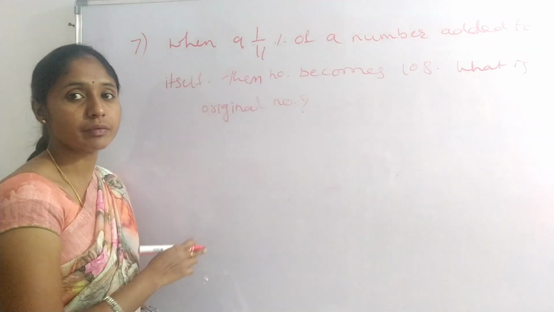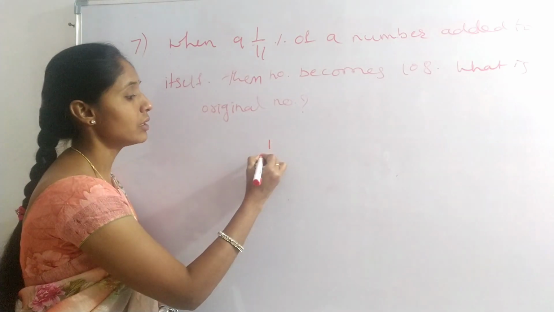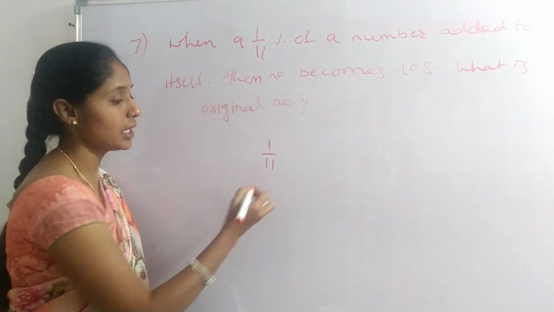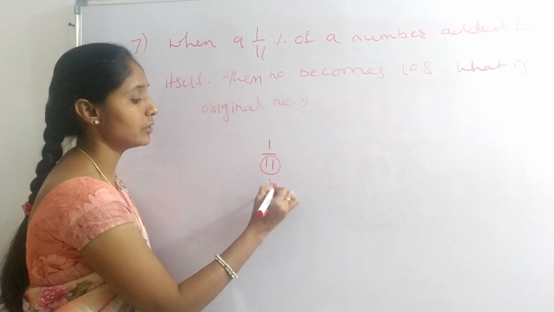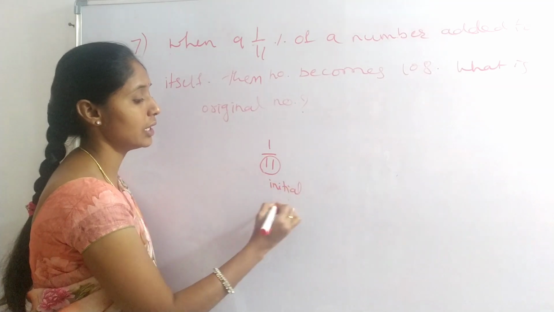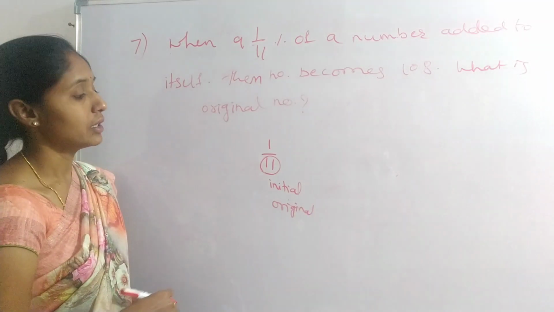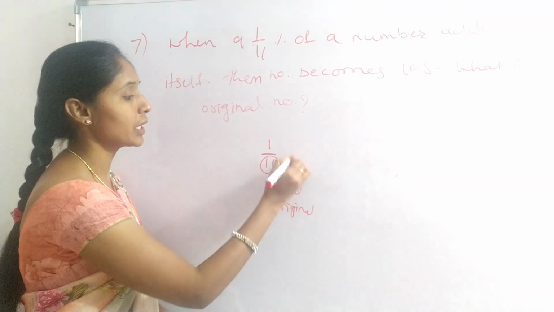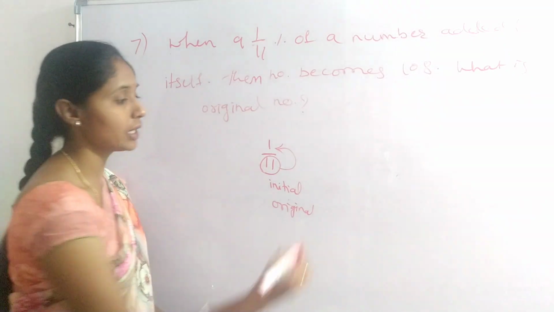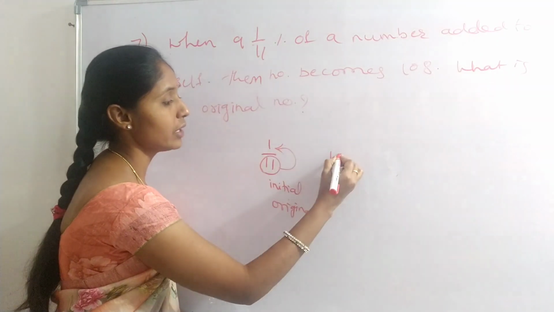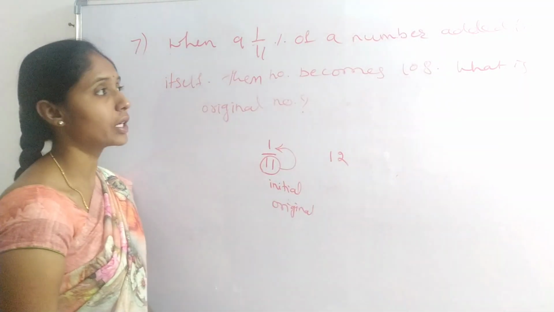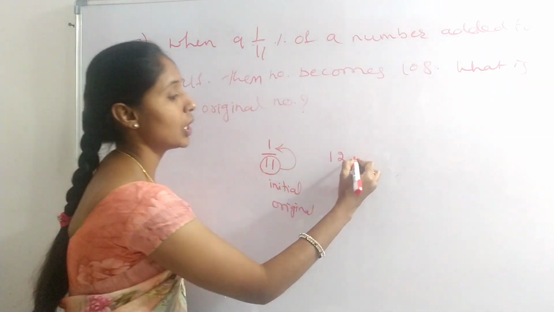The fraction is 1/11. This 11 is initial or original. Then this is added to itself, that is 11 plus 1, 12. That becomes 108.